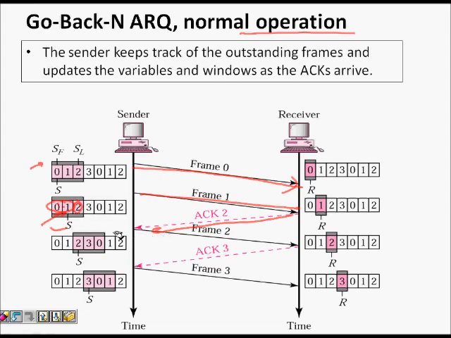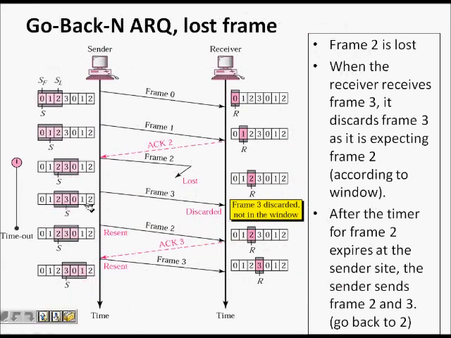So frame 2, ARQ 2 comes. Now because acknowledgement for 0 and 1 has been received, I slide this window further. So 2, 3, 0 are there now. I send frame 2, so S becomes 2. I get ARQ 3, so I will again slide the window. And here, when it receives frame 1, R is here, so it receives correctly. Now it is expecting frame 2, it gets frame 2, and R moves to 3. So this is normal operation. Now let's see why the name is Go-Back-N.